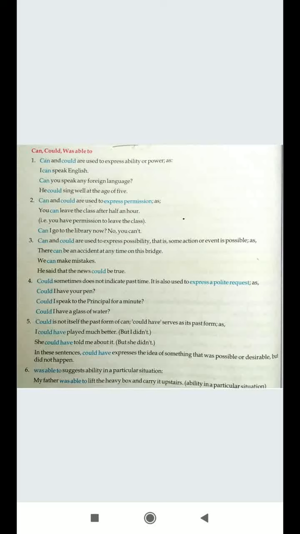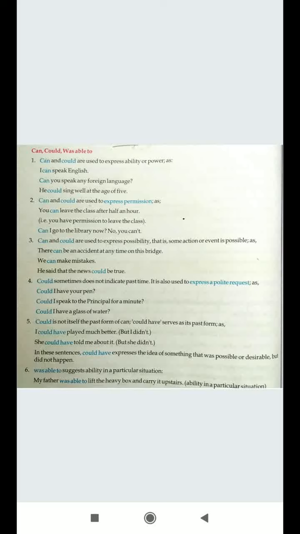In place of "is able to go," I can use "he can go out now." So both sentences are correct, but in the first part I was not making use of any modal, but when I make use of can, that means I am using a modal in my sentence. Now let's see the use of can, could and was able to in different situations.